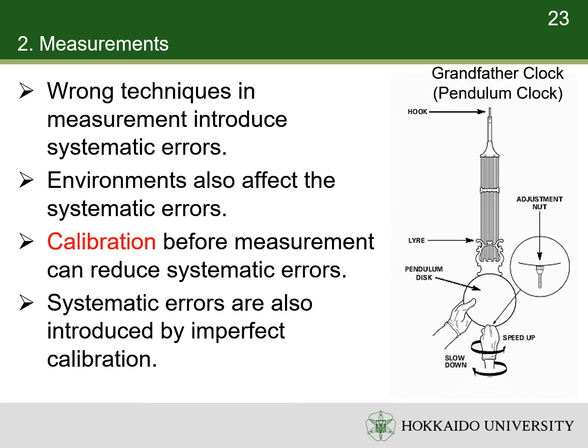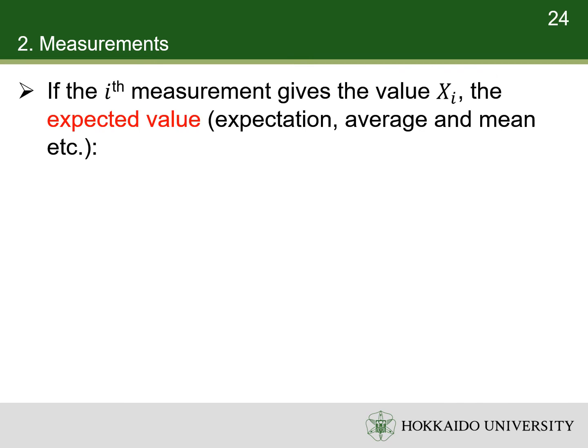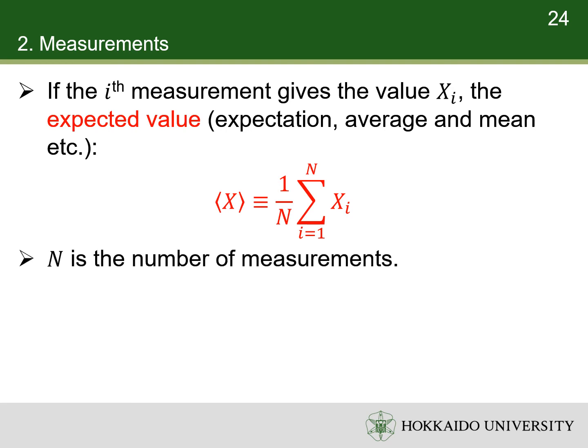As a result, the period of the oscillation of the pendulum changes over time. It introduces a systematic error. The calibration can be done by adjusting a little knot on the pendulum, which changes its mass distribution slightly. If the ith measurement gives the value xi, the expected value is the sum of all the measured values divided by the number of measurements.